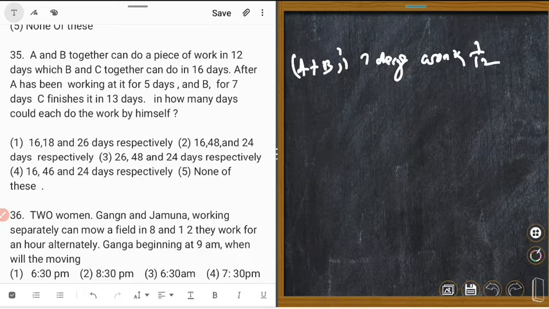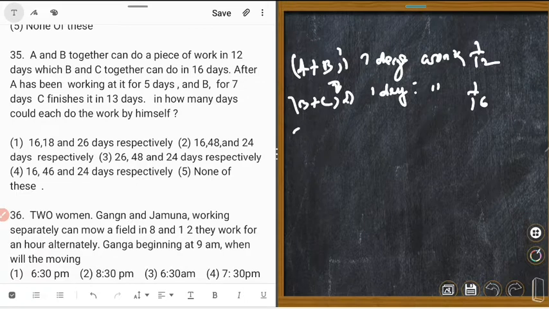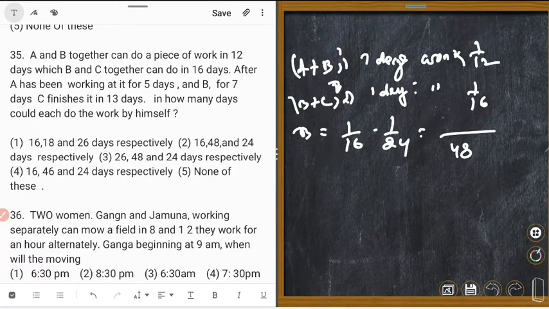So B's 1 day's work is equal to B plus C's 1 day's work, 1 upon 16, minus C's. So B's work is equal to 1 upon 16 minus 1 upon 24. LCM 48. 3 minus 2 is equal to 1 upon 48.